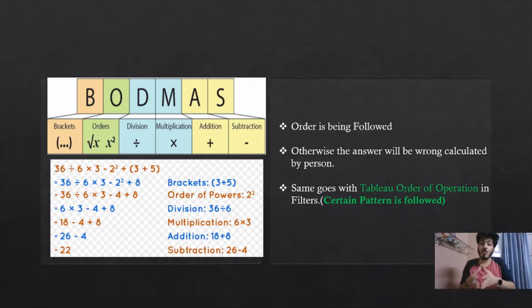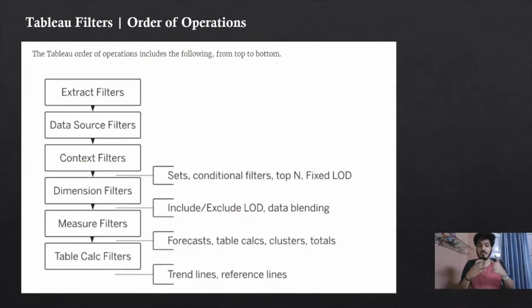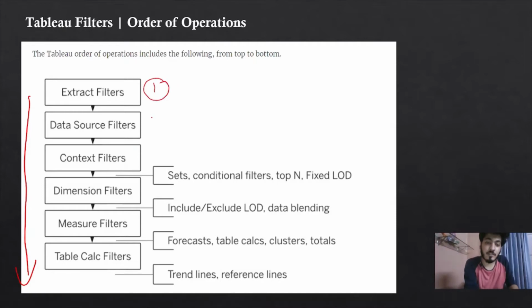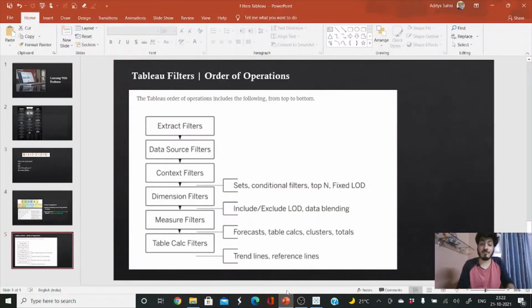Same in Tableau, the order of operation is specific. There's a hierarchy for Tableau filter operations, so a certain pattern needs to be followed. The pattern that Tableau follows is that the order of operation starts from top to bottom. The first is the extract filters. What this hierarchy means is that we cannot use an extract filter after a context filter. This should be the first filter, then the second filter, then the third filter. This is the hierarchy of how the filter operations occur. So let us understand the extract filter first.